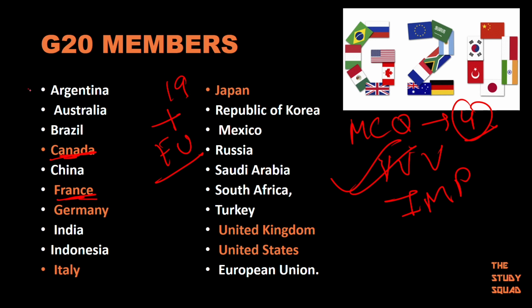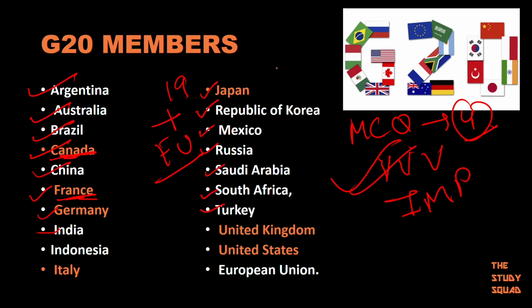The members are Argentina, Australia, Brazil, Canada, China, France, Germany, India, Indonesia, Italy, Japan, Republic of Korea, Mexico, Russia, Saudi Arabia, South Africa, Turkey, UK, USA, and the European Union.